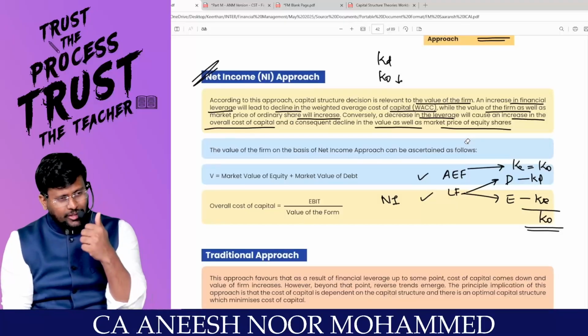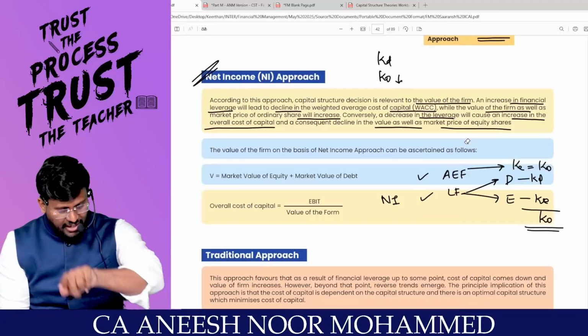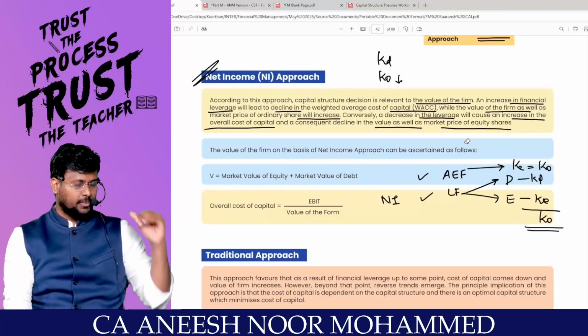As per the NI approach, both KE and KD are constant. Constant means it will not change. So I am finding out the items which will not change, and then I can find out the item which will change. That is KO. KO will change. Are you with me? This is a logical way.